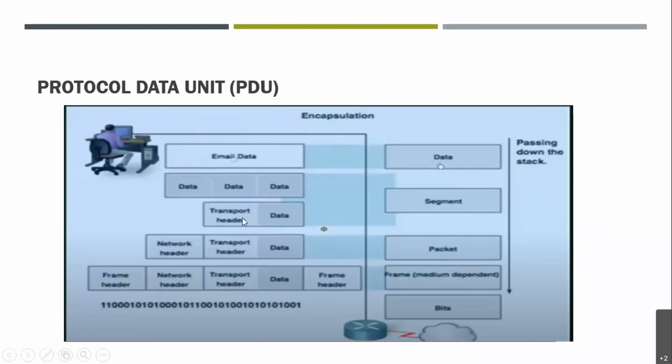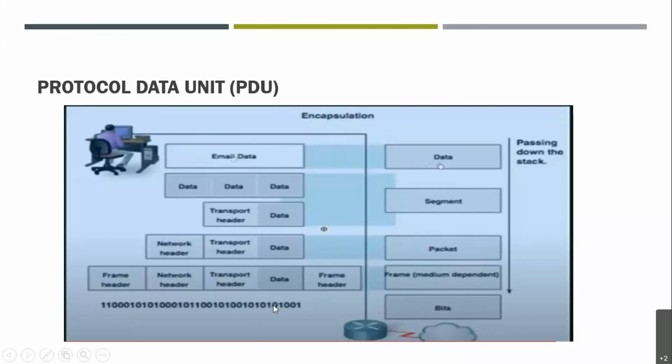Now this entire packet with the transport header will be accompanied by the network layer header, and it will be called a packet, right? Now this network layer packet will be added with the frame header in the beginning and at the end, right? So this will be called a frame, fine.